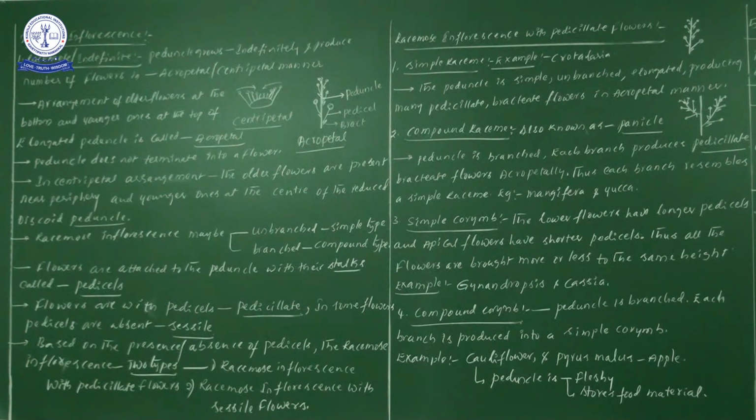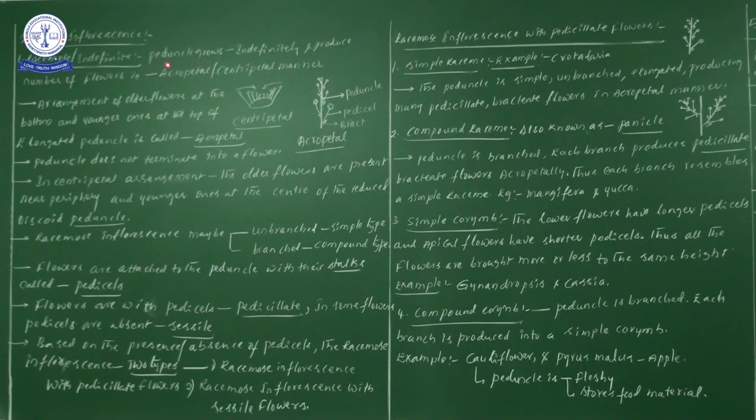Sir, what does indefinite growth mean? Suppose the stalk of the inflorescence does not end with a flower. When it does not end with a flower, the growth can be taken as indefinite.